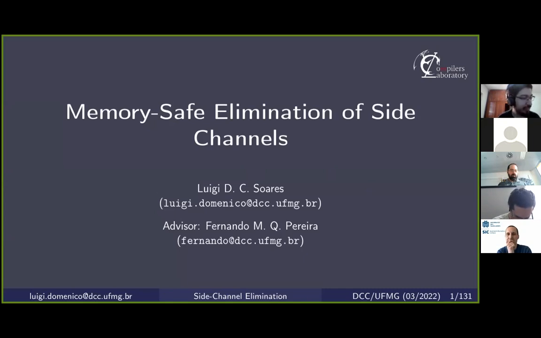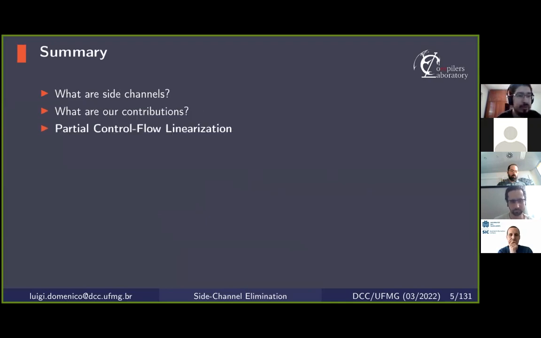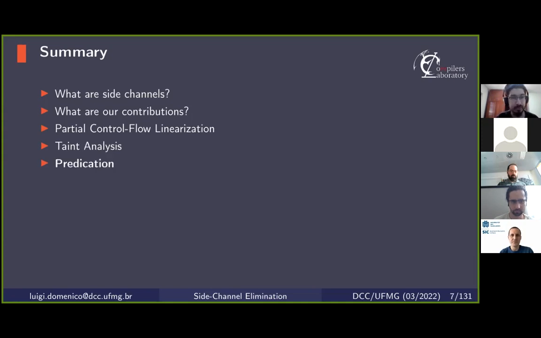Okay, so let's start. This project is about the static elimination of side channels. First, I'm going to briefly talk about what side channels are, and then about our contributions and our solution, which involves linearizing branches that depend on sensitive information, or as we call them, tainted branches. We also need to compute the predicates that control the execution of each instruction, so that we can repair programs that had their control flow modified due to partial control flow linearization. And finally, I'm going to talk about the experiments that we performed and conclude the presentation.